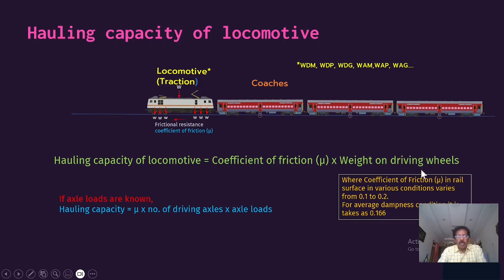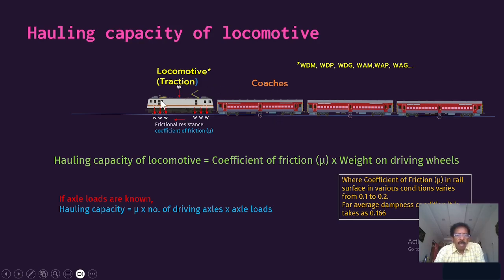Okay, this is about the coefficient of friction. So using this expression we find out the hauling capacity of the locomotive. Accordingly we will decide the number of coaches and compartments attached to it, or the goods wagon loads.